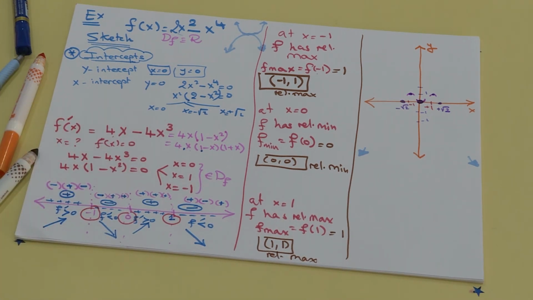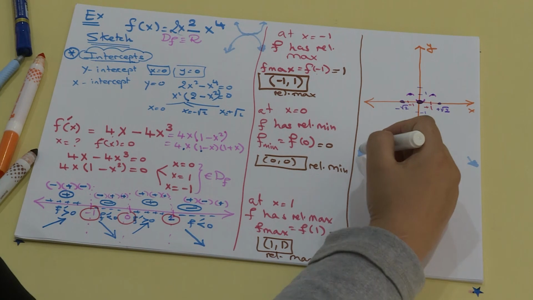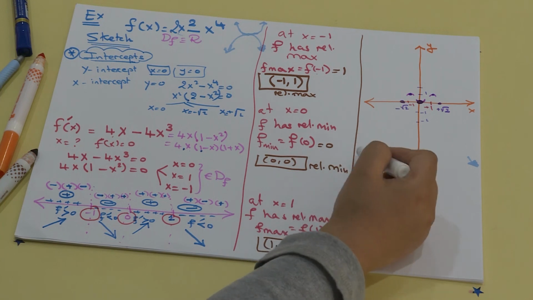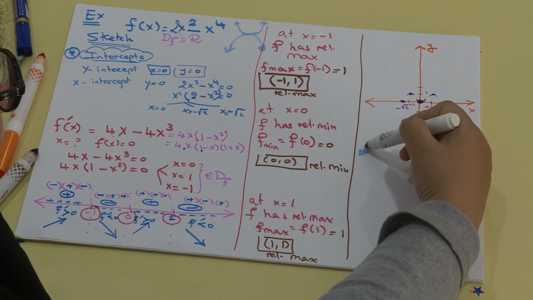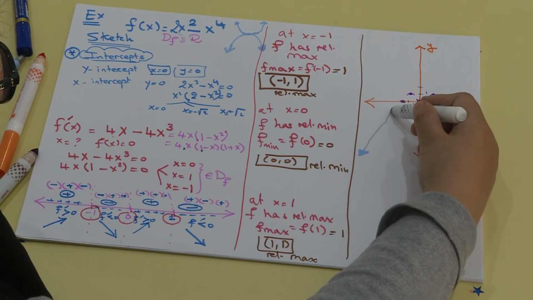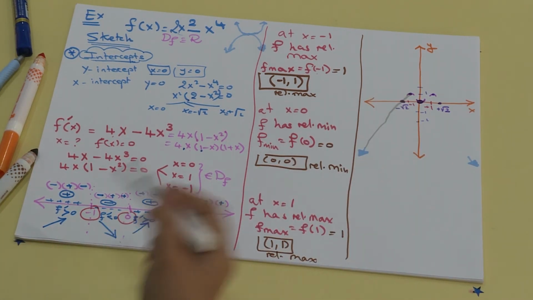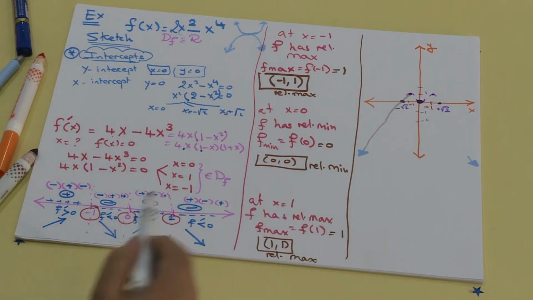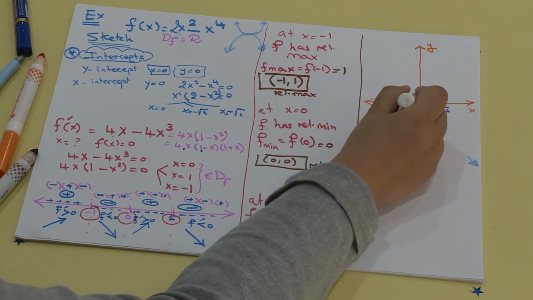Now we start connecting everything together. I will connect everything with this nice gray color. This terminal end tells us the function is increasing from the left. Having that the function is increasing from minus infinity to minus 1, we start increasing until we reach the point minus 1 and 1, where we have a maximum, and then between minus 1 and 0, it decreases, so it will go down.